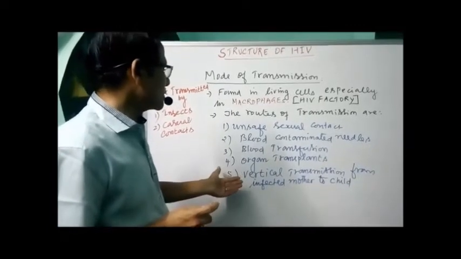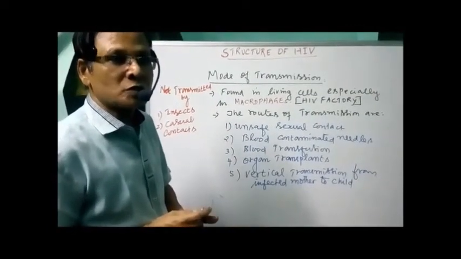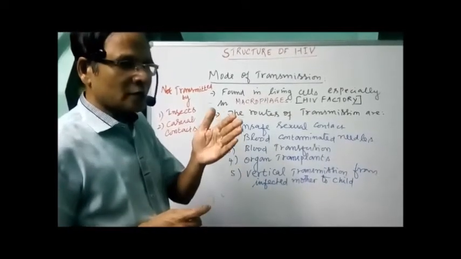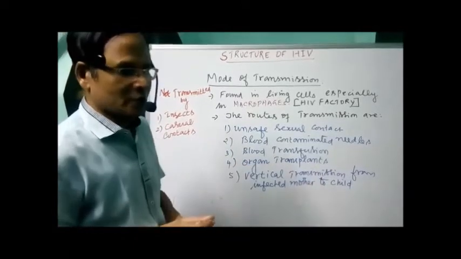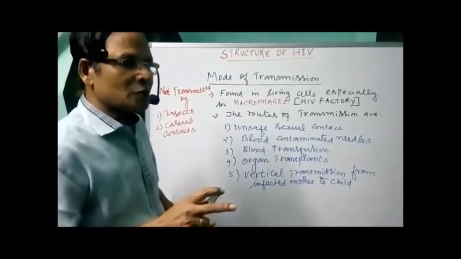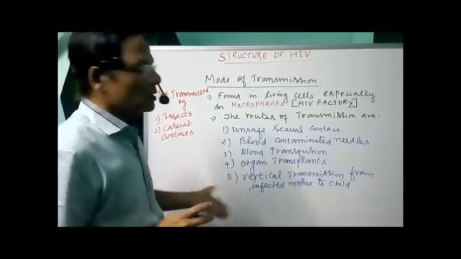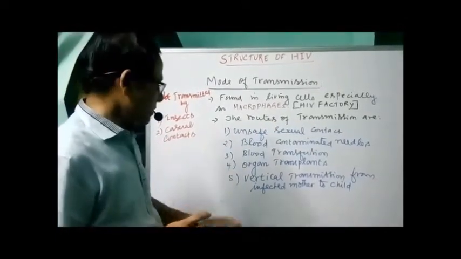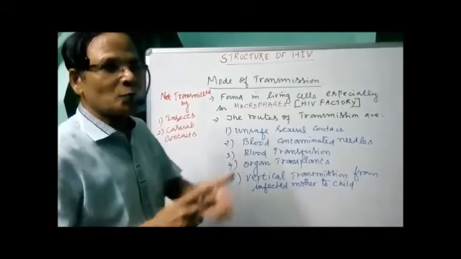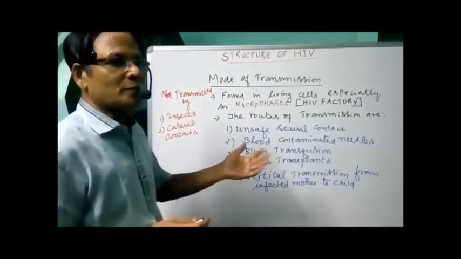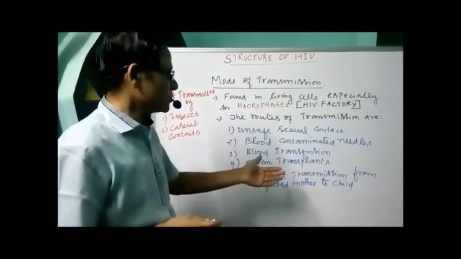Then vertical transmission from infected mother to child. I already mentioned horizontal gene transfer. Vertical transmission means from one generation to another generation of the same species. Horizontal transmission means from one species to another species. Here the vertical transmission occurs from the infected mother to child through the placenta during pregnancy.